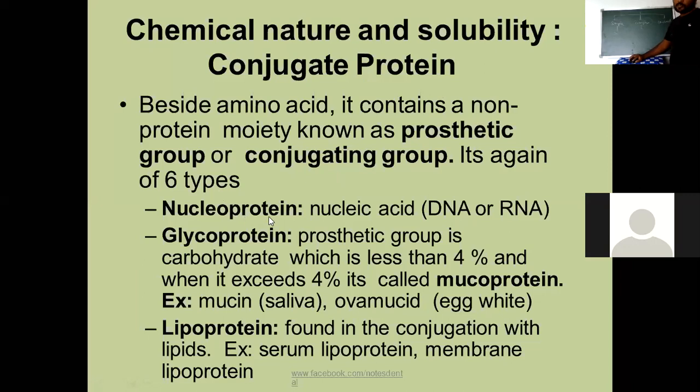Nucleoprotein is the protein along with nucleic acid, DNA or RNA, conjugated with the DNA or RNA. Glycoprotein is a protein conjugated with carbohydrate, right?